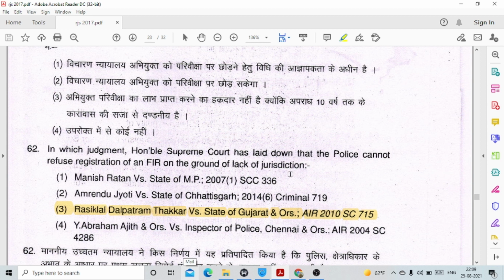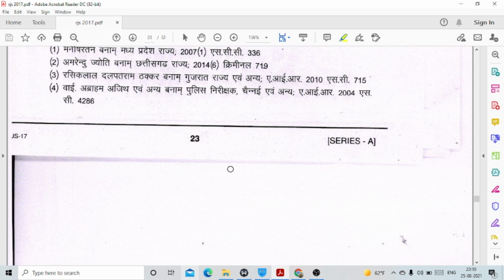62. In which judgment has the Honorable Supreme Court laid down that police cannot refuse registration of an FIR on the ground of lack of jurisdiction? This is option number 3, Rasik Lal Dalpatram Thakkar versus State of Gujarat and others.